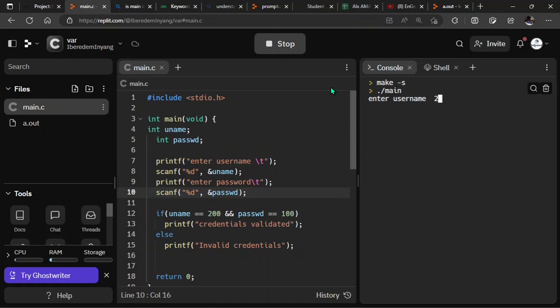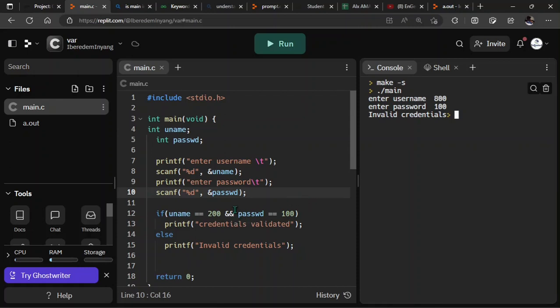Let's run that again. I say 200, enter. Fine, it's working now. The password is 100, enter. Credentials validated. That means it has the same content as my database. Let's see if one of them fails. Say my username I wrote 800 instead of 200, and my password is correct, 100. Enter. You can see invalid credentials because one of these two fields does not meet the condition. The two must be the same.